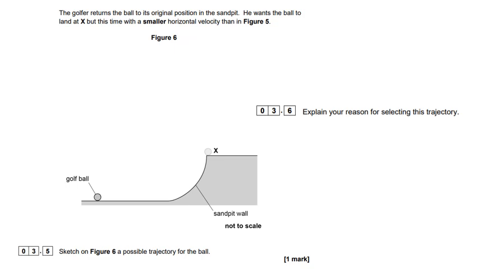So the golfer puts it back where it was, has another go. He wants to practice his shots and he wants it to get to X but with a smaller horizontal velocity. So how can he do that? Well, what the golfer should do is just hit a shot that goes up like this instead, much higher to that point. So that's 3.5, sketch the possible trajectory, a much higher parabola. And 3.6 is explain your reasoning for that.